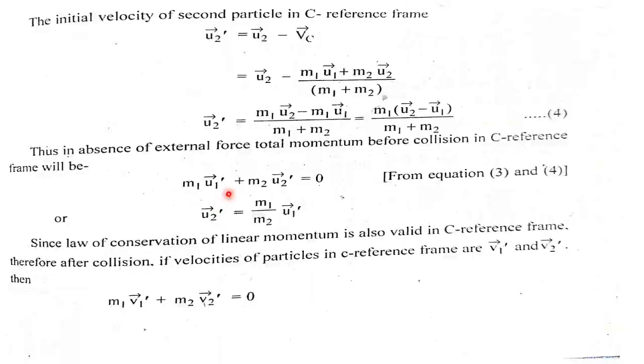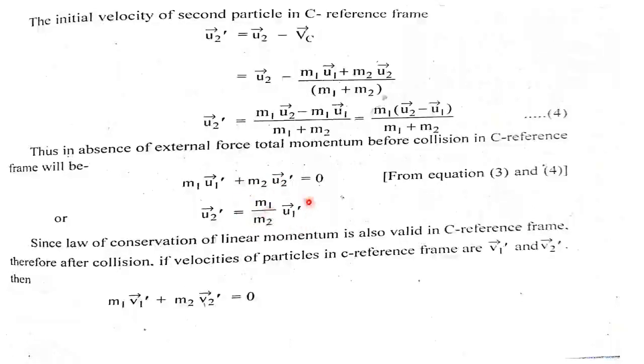So we can write m1u1 dash equals minus m2u2 dash, and also u2 dash equals minus m1 upon m2 u1 dash.